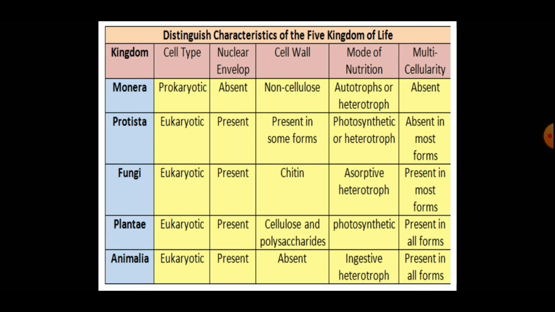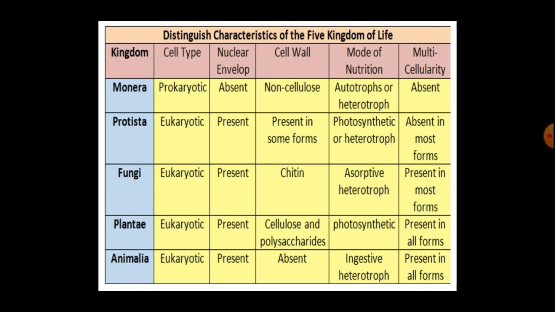Now, the last column shows the cellular organization, that is, how many cells constitute the organism's body. Like in Monera, multicellularity is absent. Only one cell makes the structure of the organism's body.